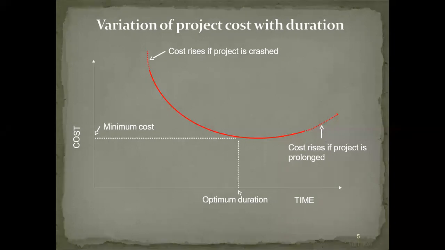Rather, we can say that the project cost can increase with duration. Is it right? If a project goes on for a long time, definitely the cost may increase. Most of the time, you know, for a dam, previously it was 200 crore. After 2 years, the dam cost increased to 230 or 300 crore. After 5 years, again it increased to 450 crore. So the initial cost was 200, but nowadays it becomes 450 crore.